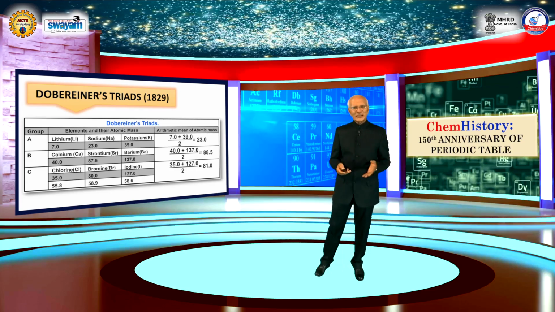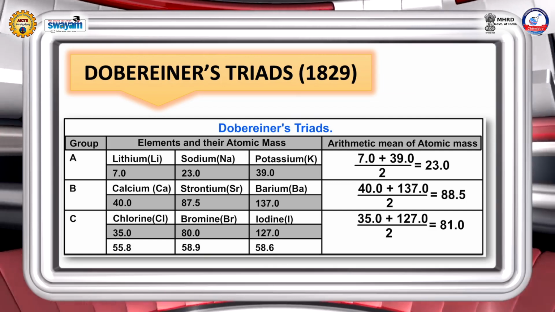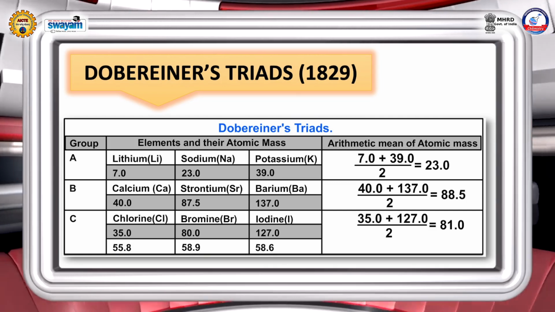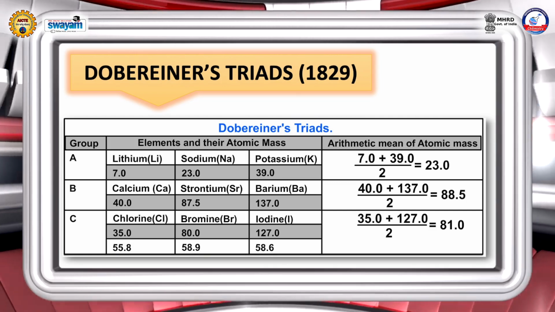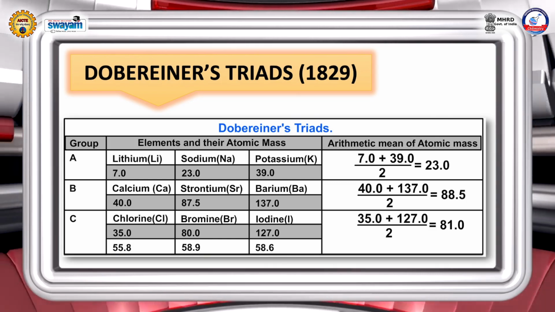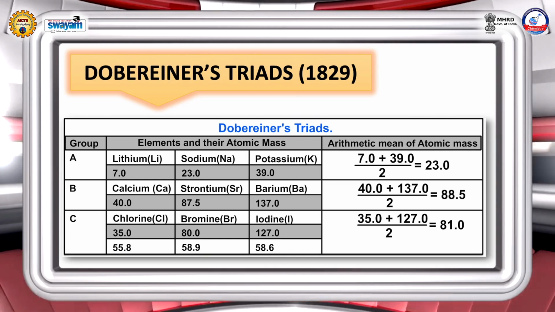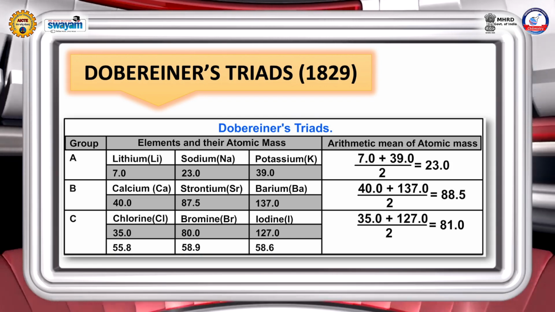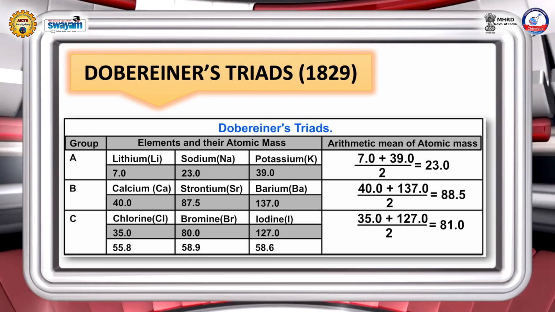See the interesting example. You have lithium on one side with atomic mass of 7, potassium on the other side with an atomic mass of 39, and when you add 7 with 39 and divide it by 2, you get the atomic mass 23, which is that of sodium.